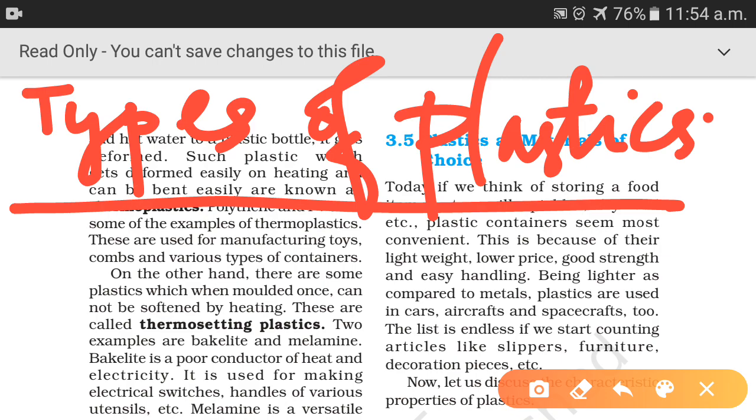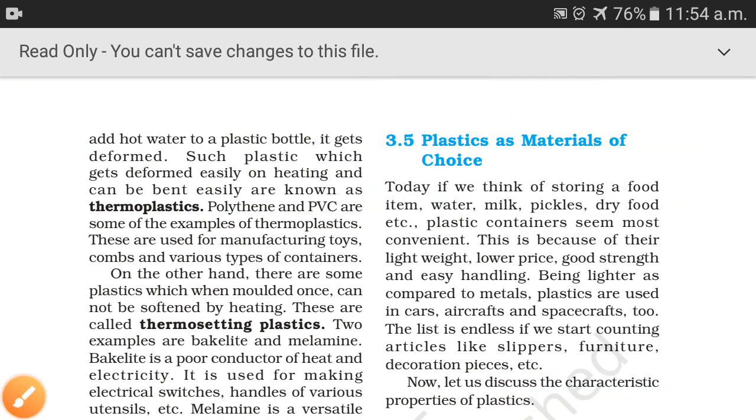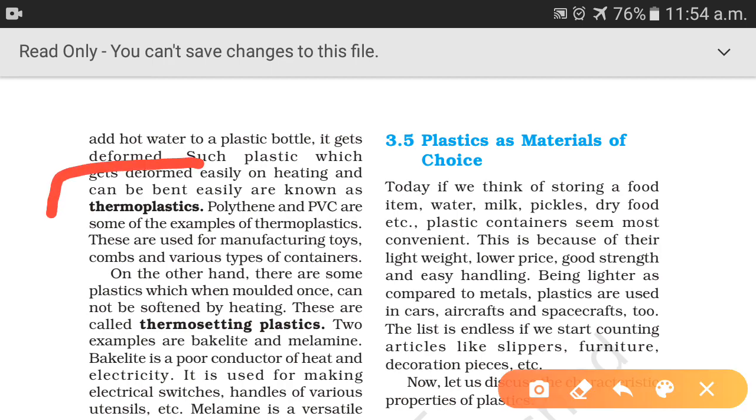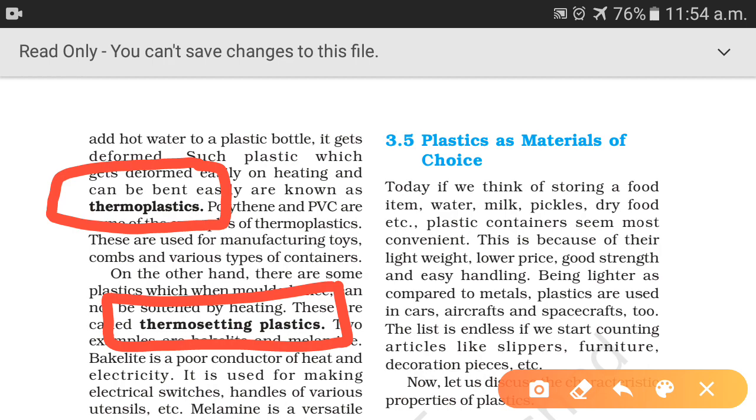Depending upon their reactions to heat, plastics are categorized into two types, thermoplastics and thermosetting plastics. First type is thermoplastic and second is thermosetting plastics. Now let us see what is the difference between these two.